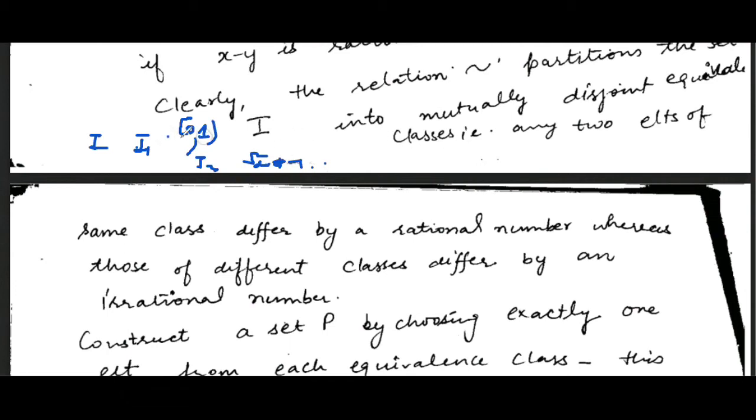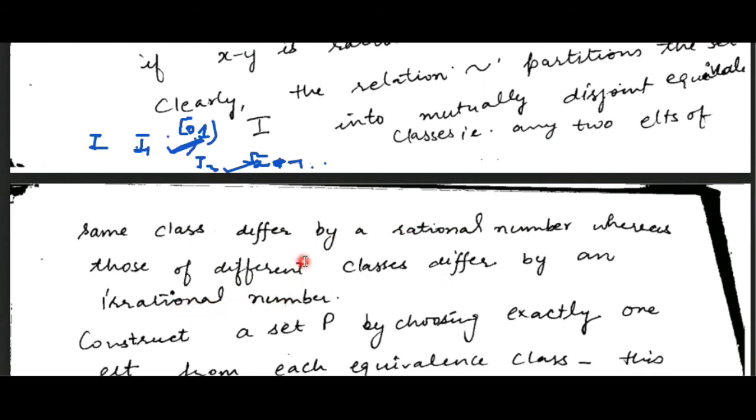So if you consider any two elements from the I1 class, which contains the rational numbers, the difference is a rational number. But if you consider one element from I1 and another element from I2, and you take the difference, you will get an irrational number. The difference is irrational. So we can partition the set I into mutually disjoint equivalence classes, that is, any two elements of the same class differ by a rational number, whereas those of different classes differ by an irrational number.